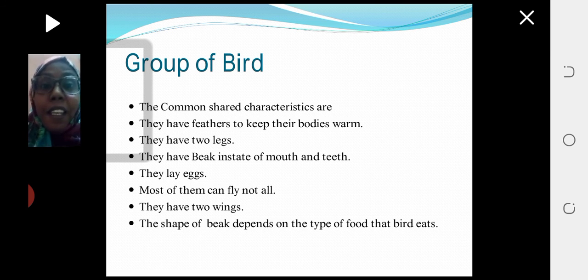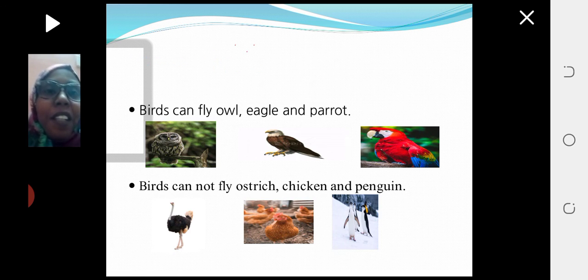I will repeat it again. To know if a living thing belongs to the group of birds or not, you have to know the features of the group of birds. Number 1, they have feathers. Number 2, they have 2 legs. Number 3, they have a beak instead of mouth or teeth, and they lay eggs to reproduce themselves. Most of them can fly, but not all. They have 2 wings, and the shape of their beaks depends on the type of food that they eat.